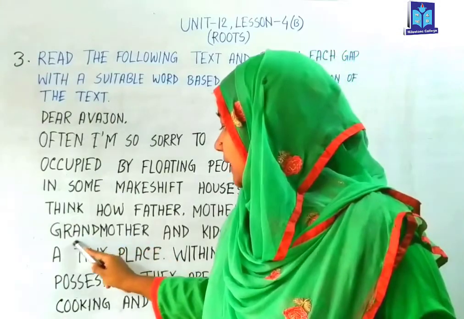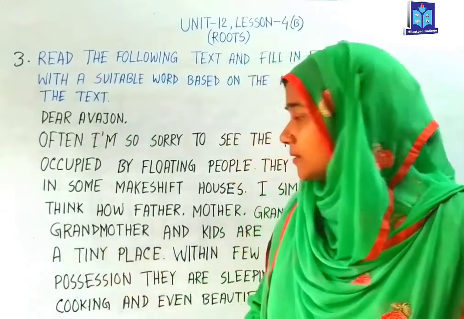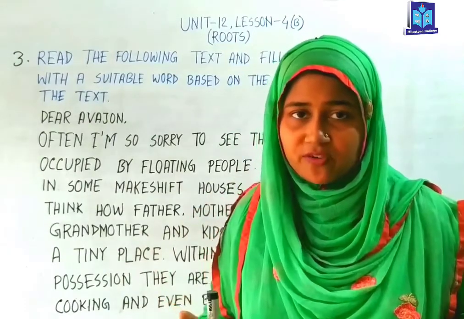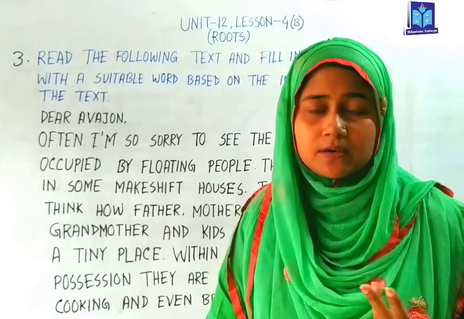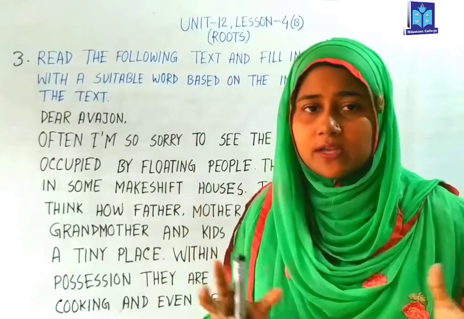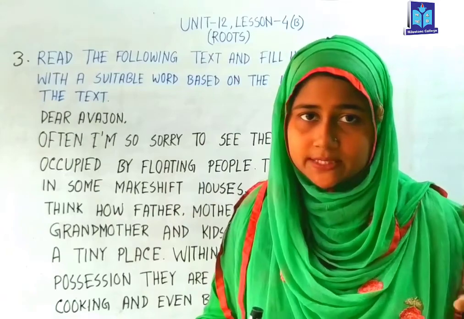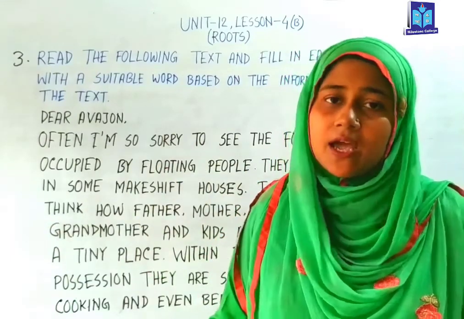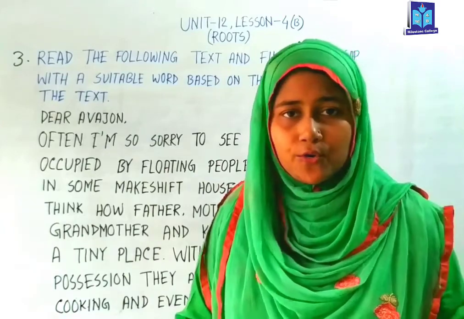So, in a small room, so many people are living, all the members of that family, father, mother, grandfather, grandmother and kids. All are living in that small place. Okay, just think about that situation. All the members of that family live in a small room.